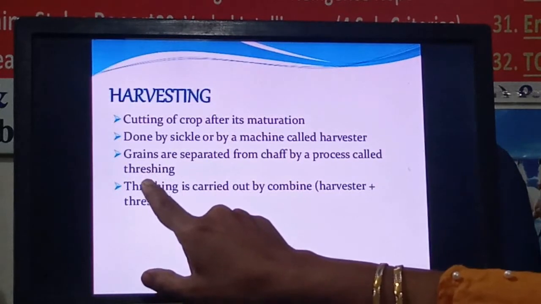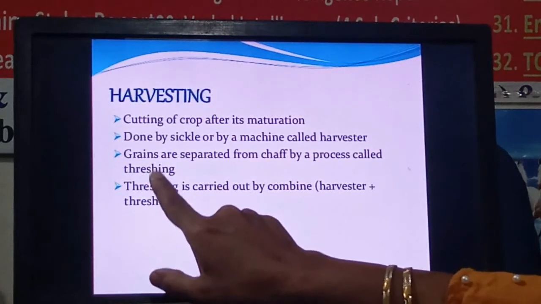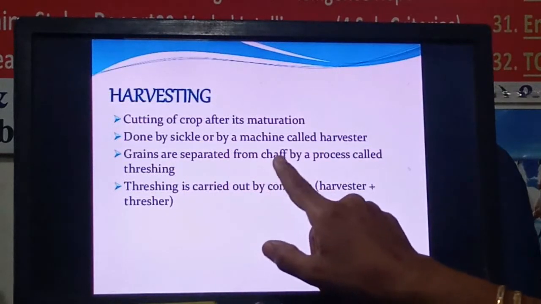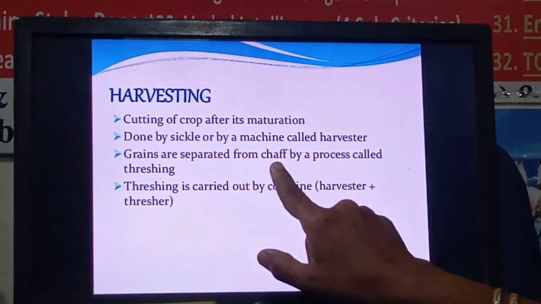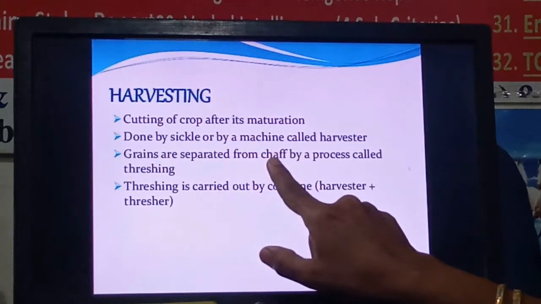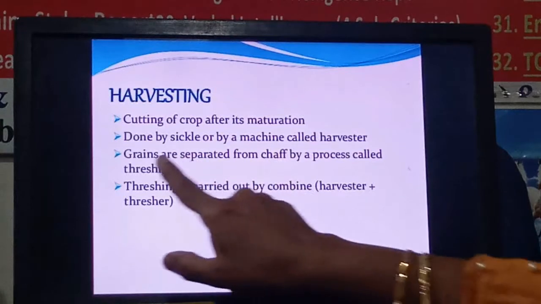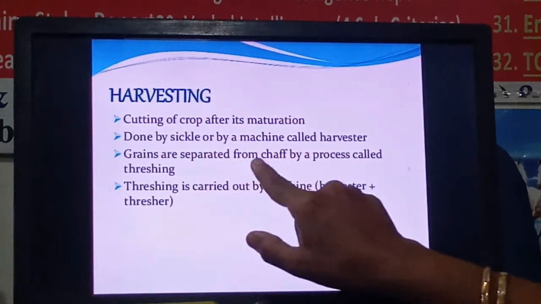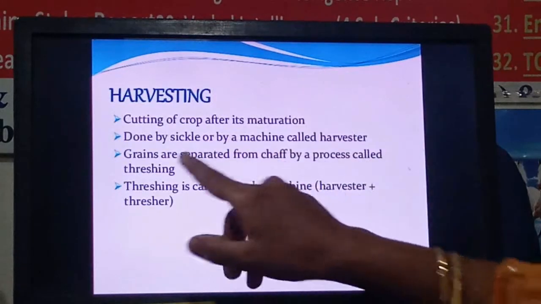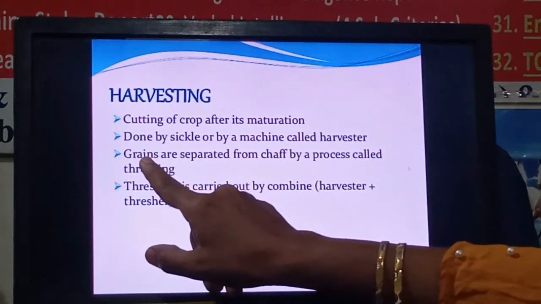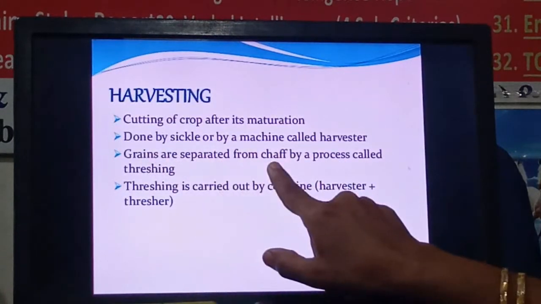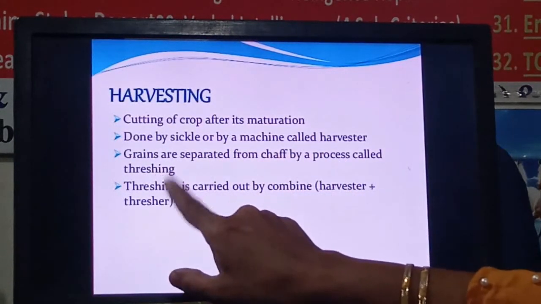So there is one more process, threshing. In this process, grains are separated from the chaff. Chaff means whatever dirt is there, unwanted material, plant parts, that is called chaff. And these grains are our yield. So this dirt or unwanted material is removed and only grains will be separated. That process of cleaning of grains from the chaff is called threshing.